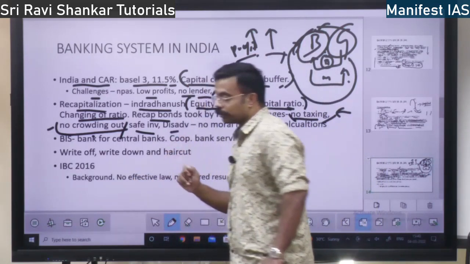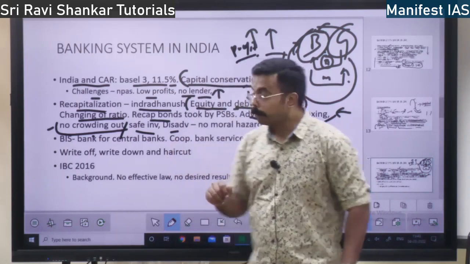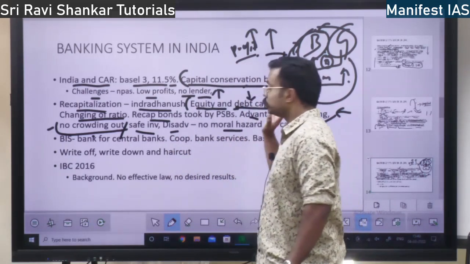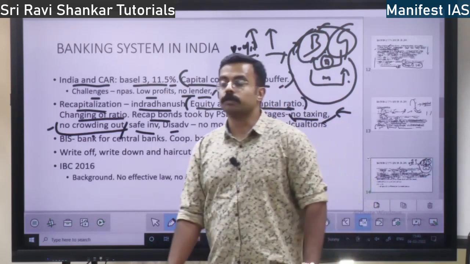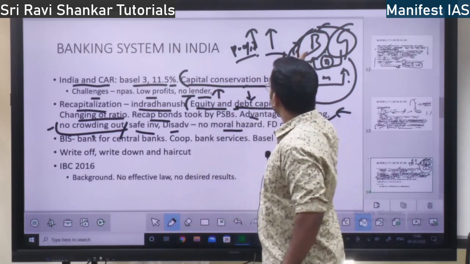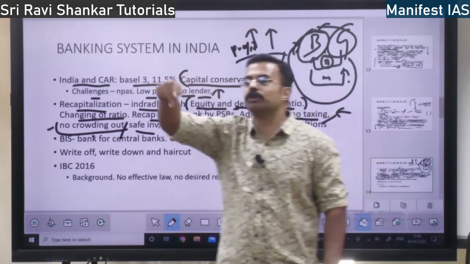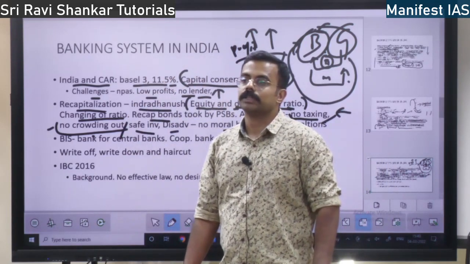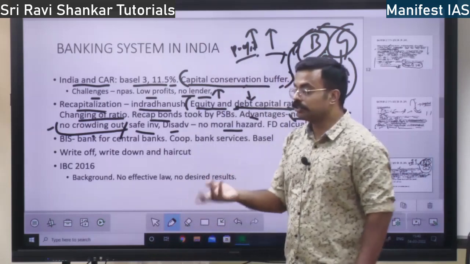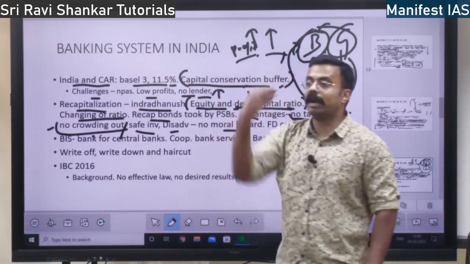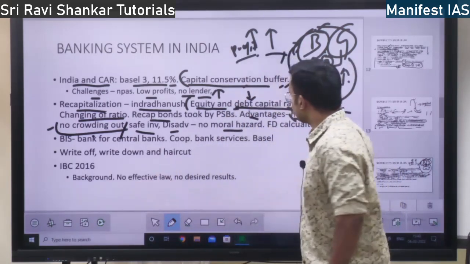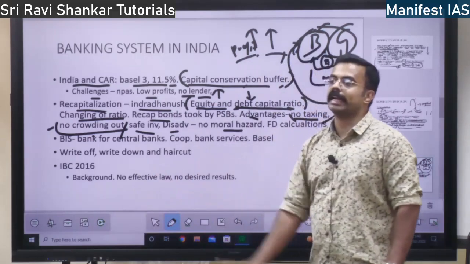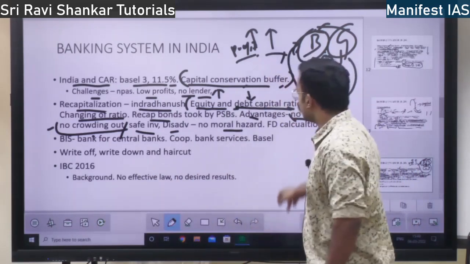Disadvantages. What are the disadvantages? Moral hazard. What is moral hazard? See, first of all, these banks, why did they give loan to ineligible people? So it will ensure that they are going to give bad loans again and again. Government is going to recapitalize them again and again. So it leads to moral hazard.